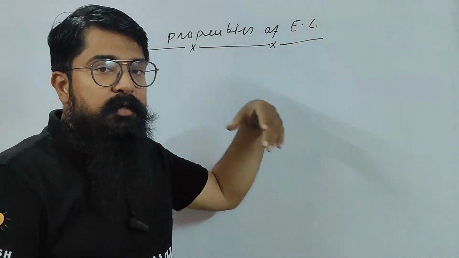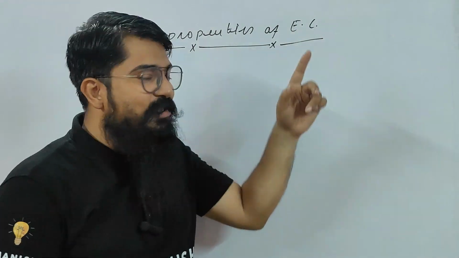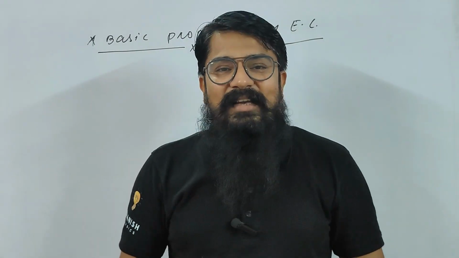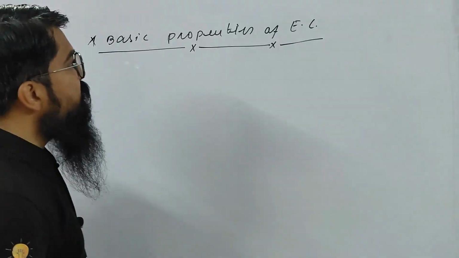You write electric charge. Somebody might say this is the election commission, sir. No, this is not the election commission. This is the electric charge. Hope you understood, children, right? So what are the basic properties?